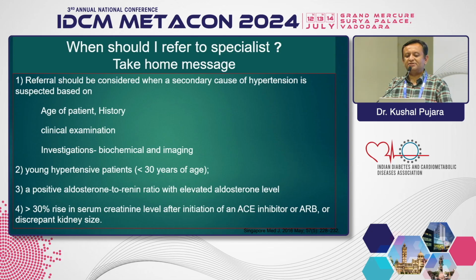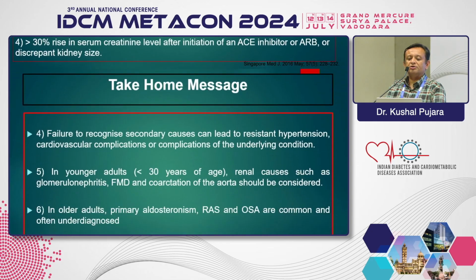Which patient should be considered for secondary hypertension depends upon the patient's age. In younger age, it is definitely good to find out the reason. In older age with resistant hypertension, we have to find out the reason. History is very important. Clinical examination, especially in endocrinology cases, is needed. Biochemical and imaging tests are supplementary to confirm the diagnosis, and the aldosterone-renin ratio is a very important test to assess secondary hypertension. And in any patient with a suspected rise in creatinine or hypokalemia, we always have to consider primary aldosteronism or Conn's syndrome.